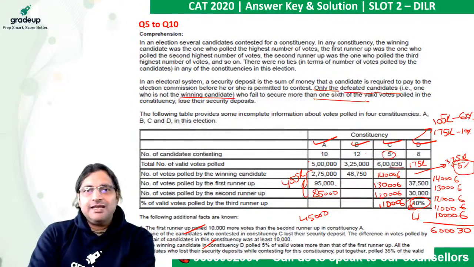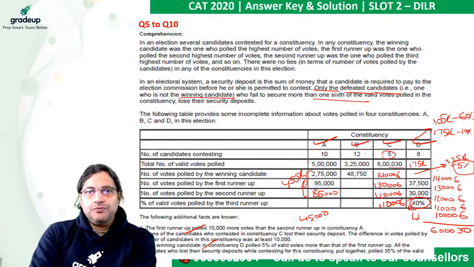If we assume that it is not true for these 3, it is quite possible that only the top 2 did not lose their security deposit. So top 2, 37,500 plus 37,500, 75,000 plus 5% is 65%. So 75,000 is 60%. Okay, getting my point.